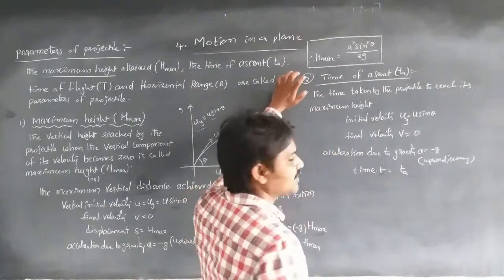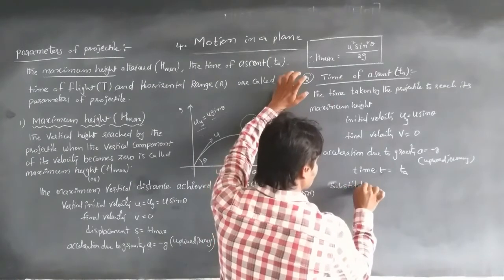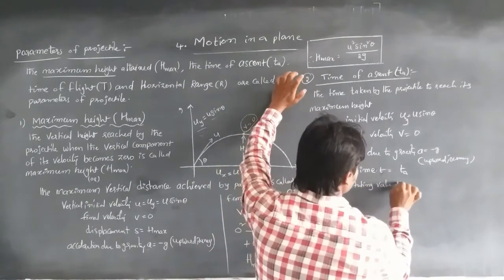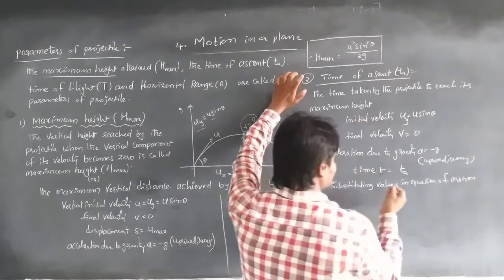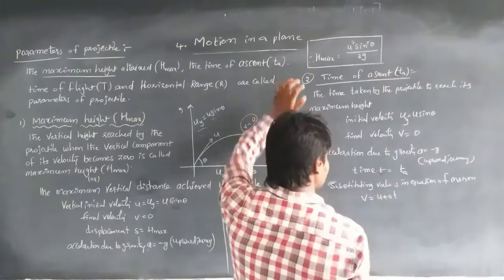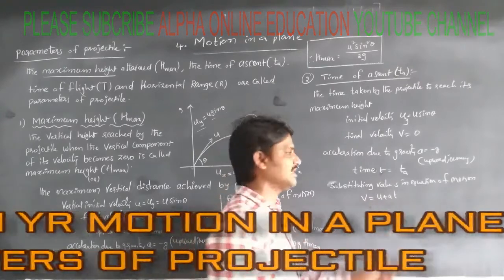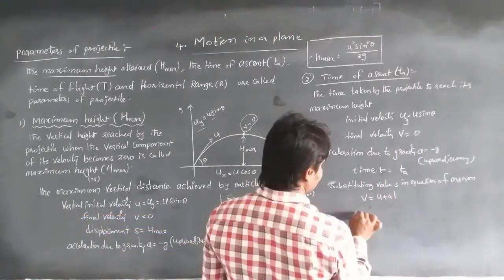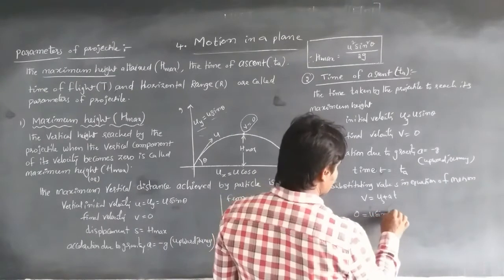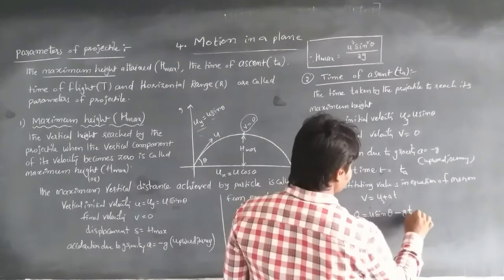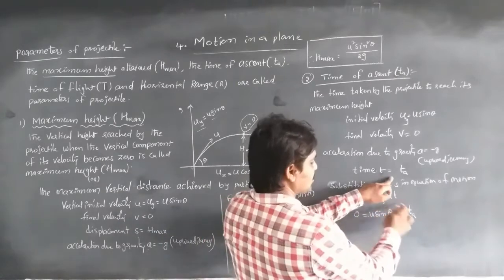Substituting the values in the equation of motion, v is equal to u plus at, the first equation of motion, the relation between time and velocity, the velocity-time relation. Here v is equal to 0, u is the vertical velocity u sin theta, and a is minus g, into t suffix a, because the acceleration is g due to the upward motion, and time t is equal to ta, the time of ascent.